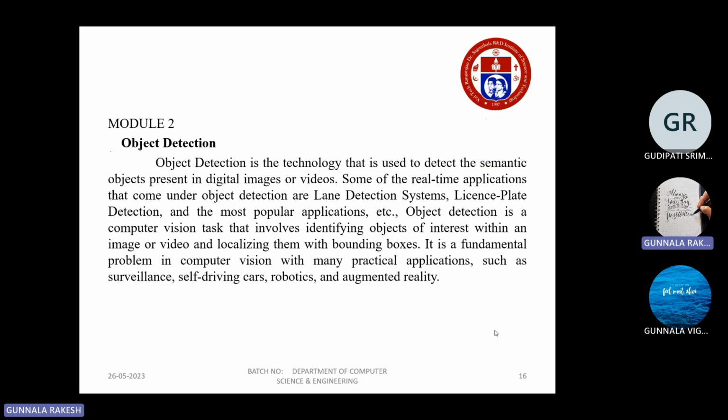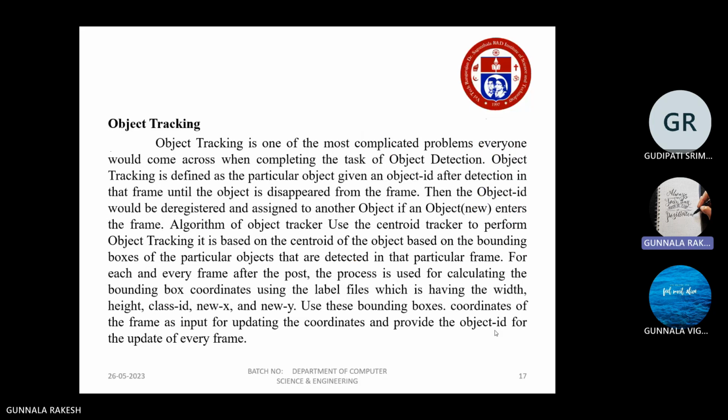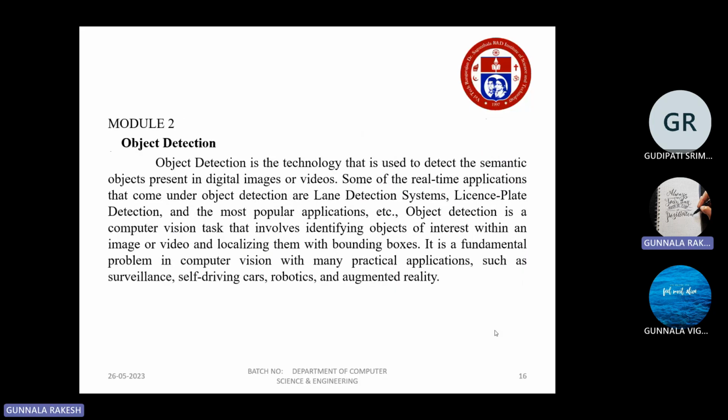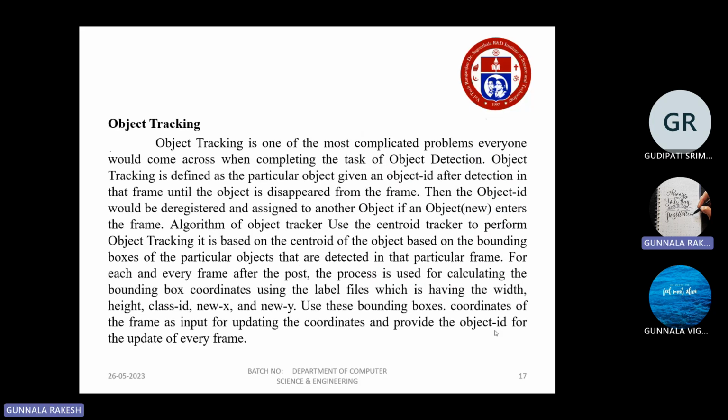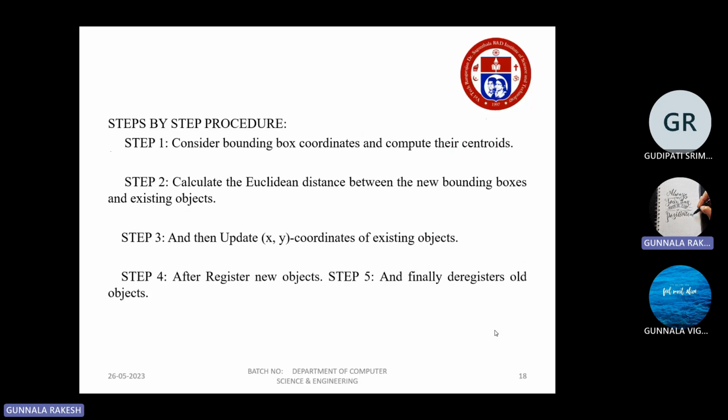And as we discussed before, it is a fundamental problem in computer vision with many practical applications such as surveillance, self-driving cars, robotics, and augmented reality. And this is object tracking after object detection. This is the brief description of object tracking, and this is the step-by-step procedure, the sequence process of approaching our project. Step 1, step 2, step 3, step 4.